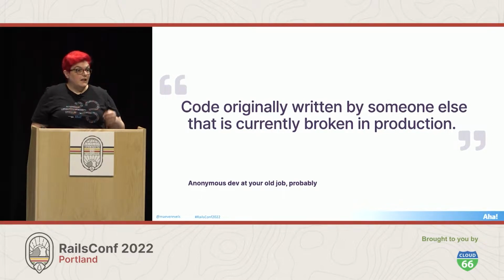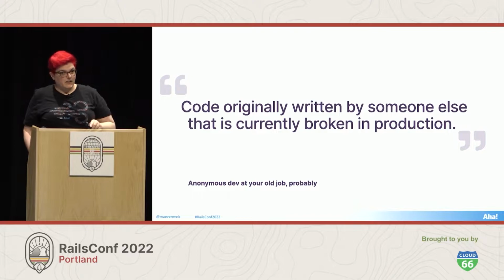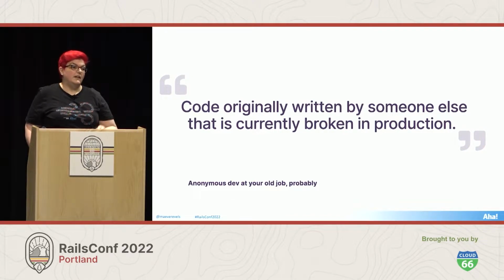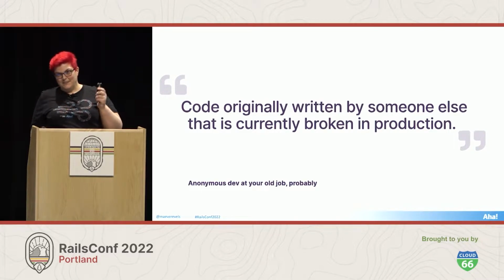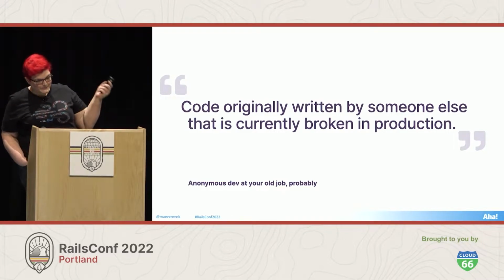And this is fair. A lot of us encounter legacy code the first time this way. And if you work somewhere long enough, one day that someone else is going to be you. And you're going to feel terrible about the fact that you don't want to get involved. So let's talk about how I overcome that impulse.